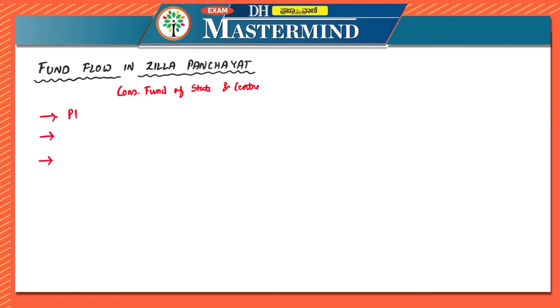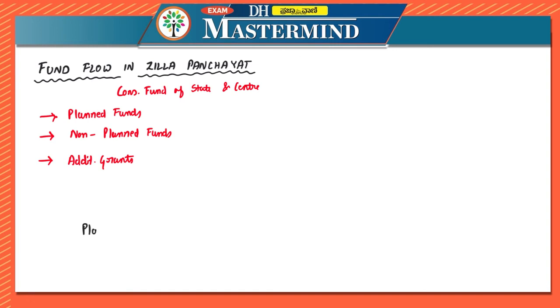One is planned funds. The second one is non-planned funds. And the last one is additional grants.